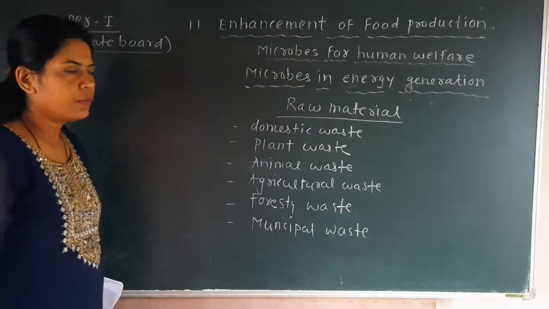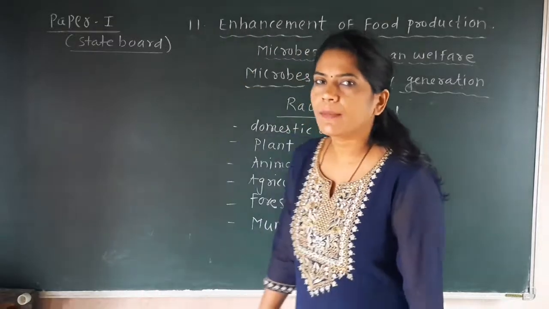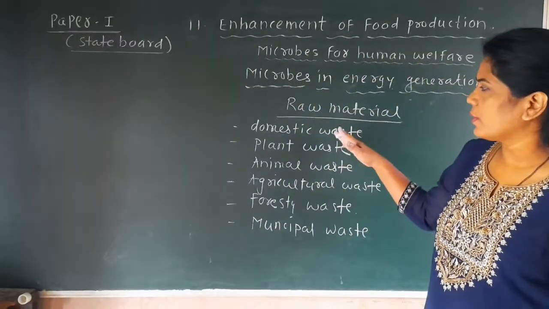Okay, so this is the raw material which can be used for this biogas production.